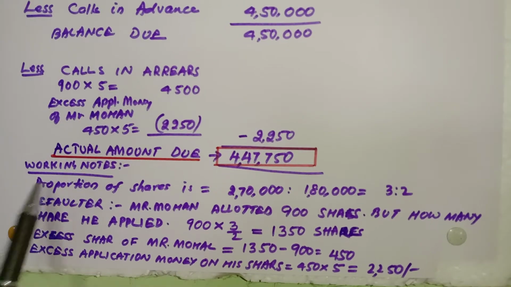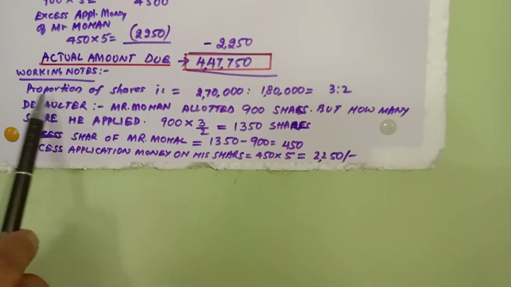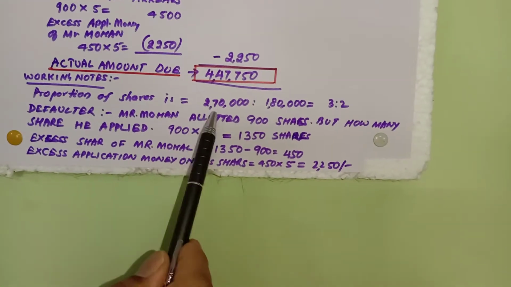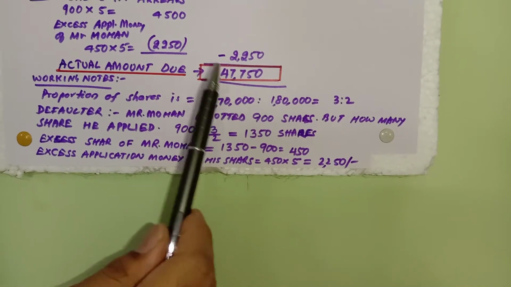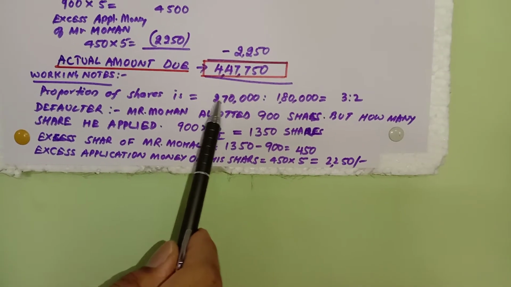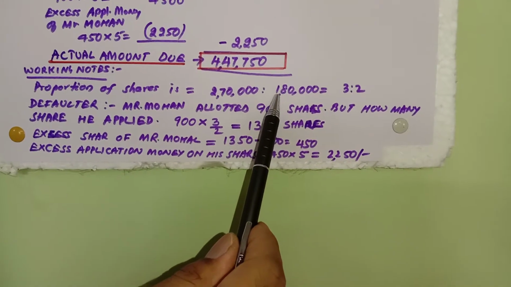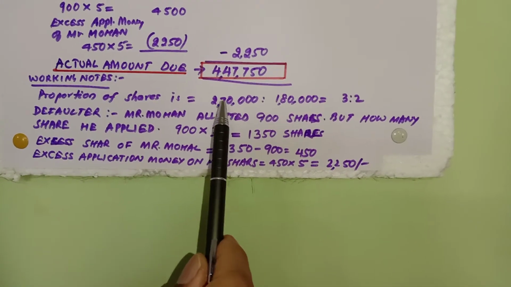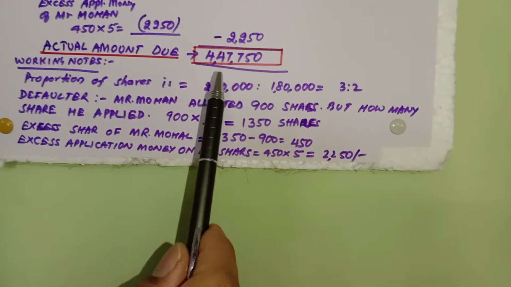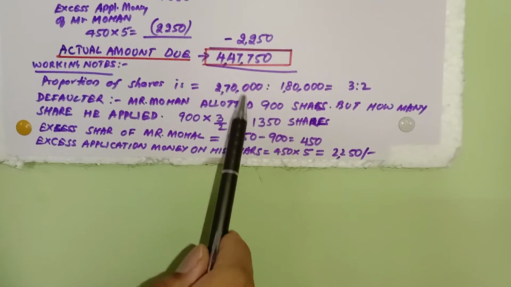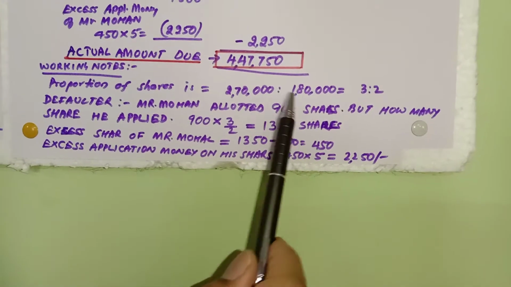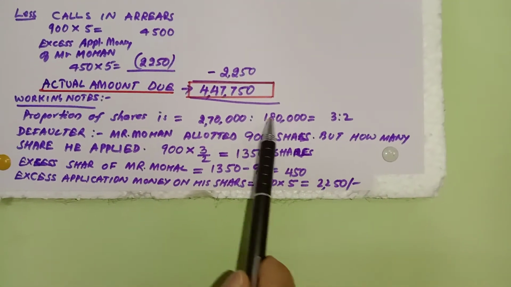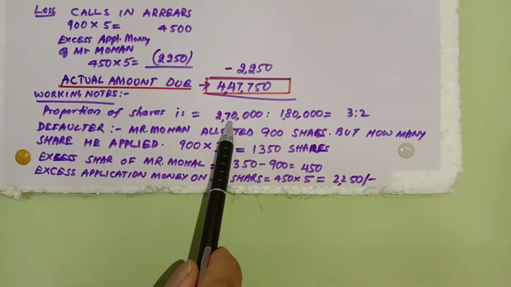So here I have made a small working. You can see under working note, proportion of shares: 3 lakhs minus 30,000 gives 2,70,000, and 1,80,000 is the issued shares. So this is the proportion under pro rata. That means 2,70,000 shares are applied for against 1,80,000 shares given, so the ratio comes to 3:2.